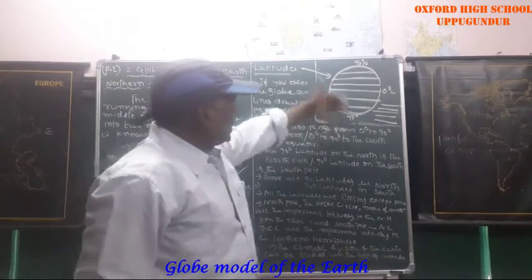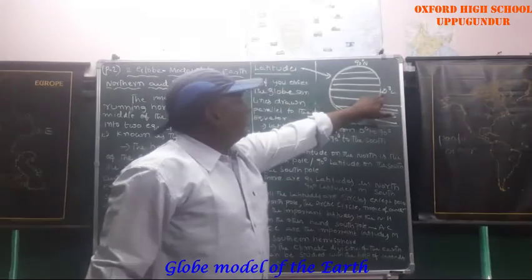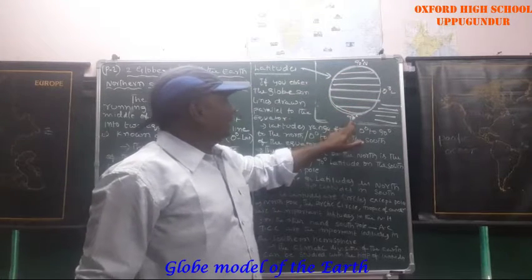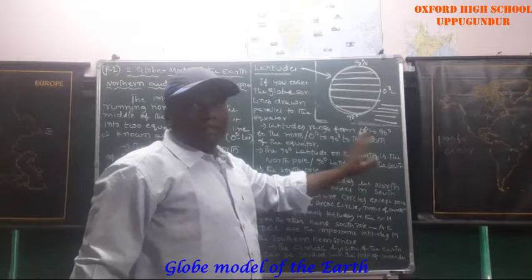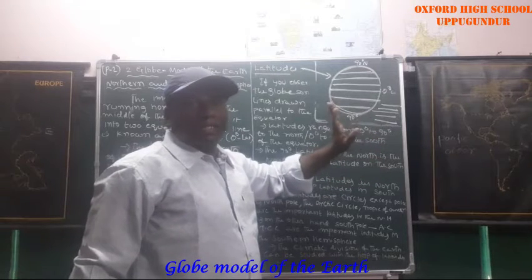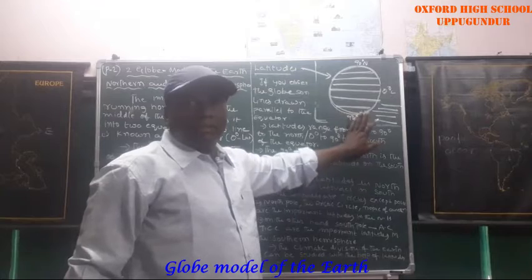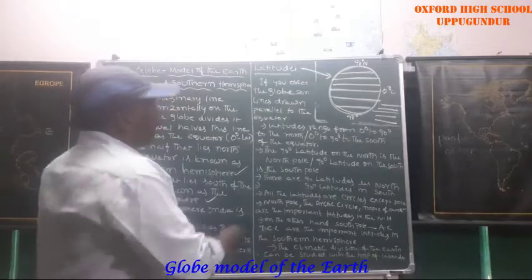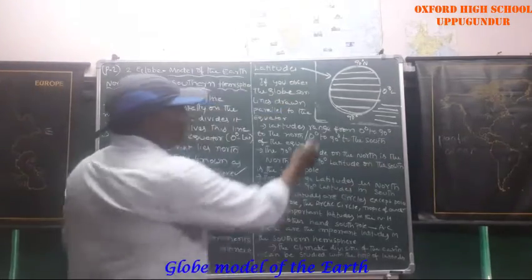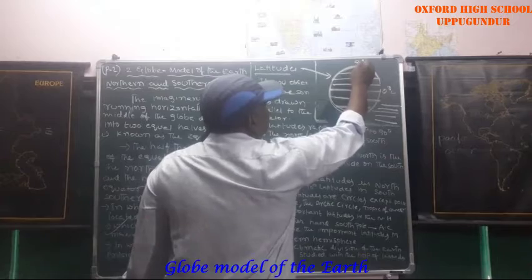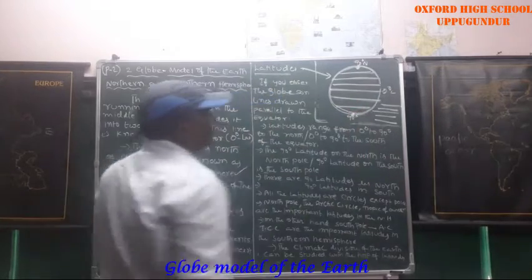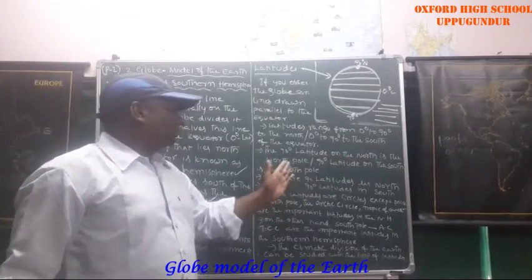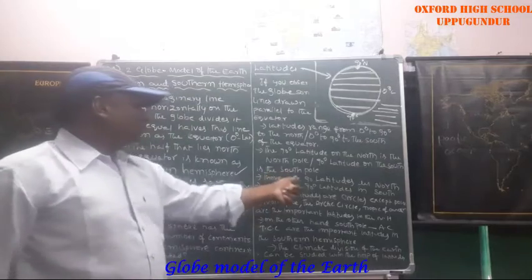Now I have explained the range of the latitudes: 0 to 90 degrees north and 0 to 90 degrees south. In this way latitudes are drawn as imaginary lines. We imagine and draw them. The 90 degrees latitude on the north is the North Pole. The 90 degrees latitude on the south is the South Pole.